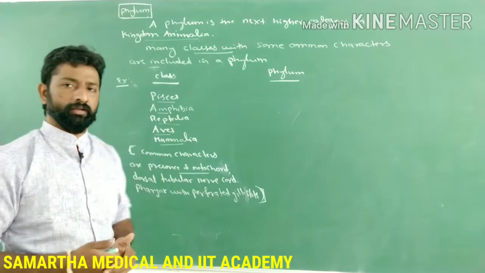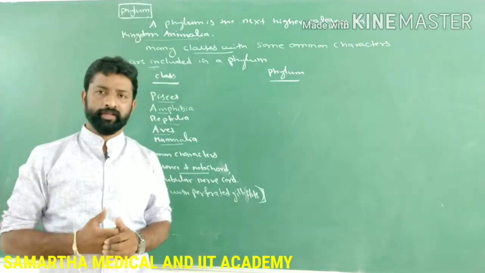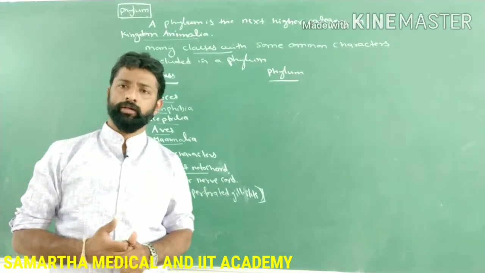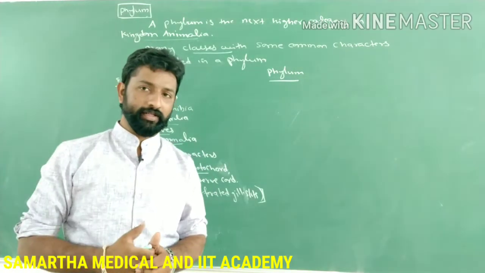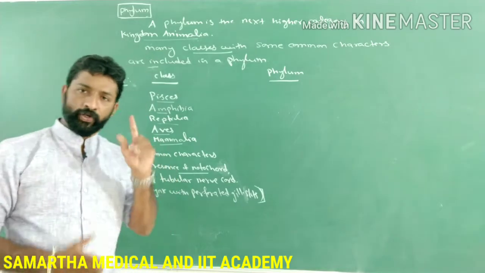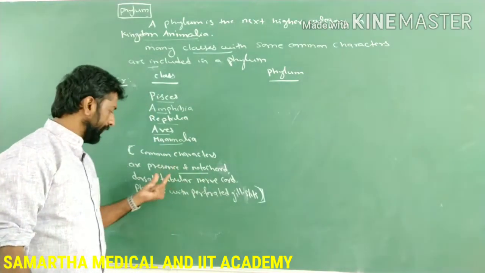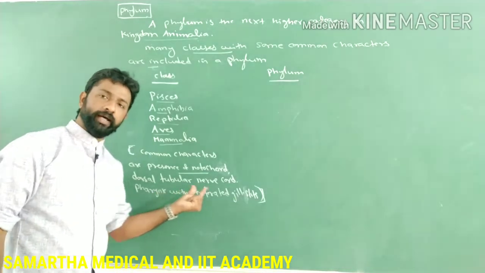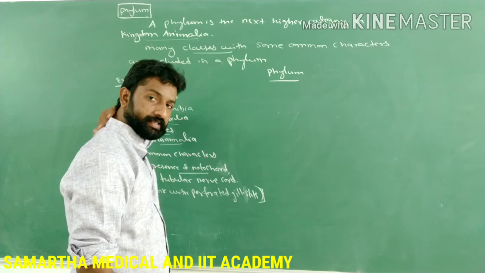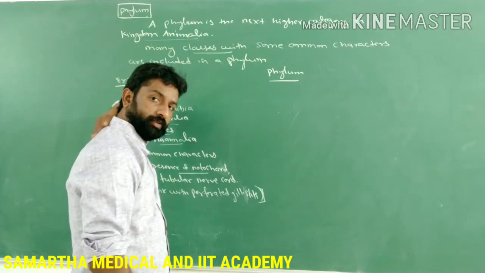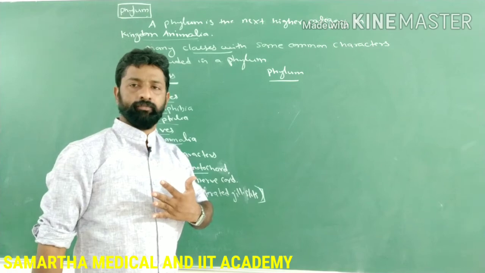For example, when we were developing as an embryo inside the mother's womb, we too had a notochord, but later it got replaced with the vertebral column. Also, there is a dorsal tubular nerve cord, present on the dorsal side, meaning the back side of the body. The back side is called the dorsal side, and the front one is called the ventral side.